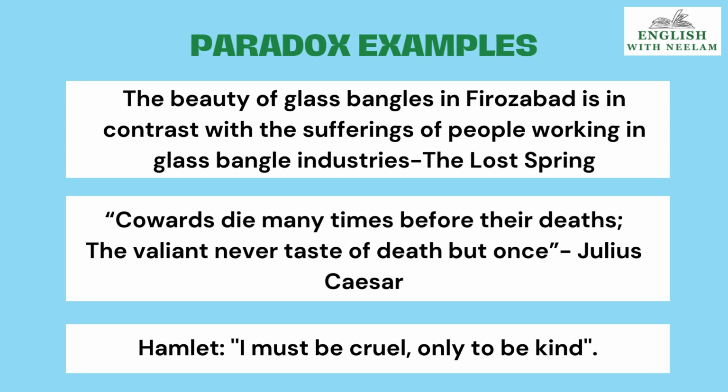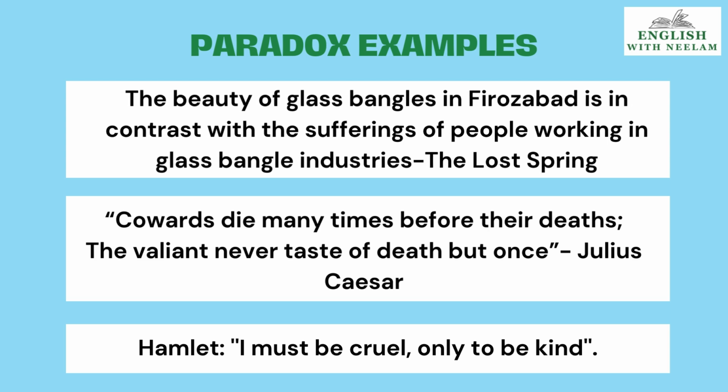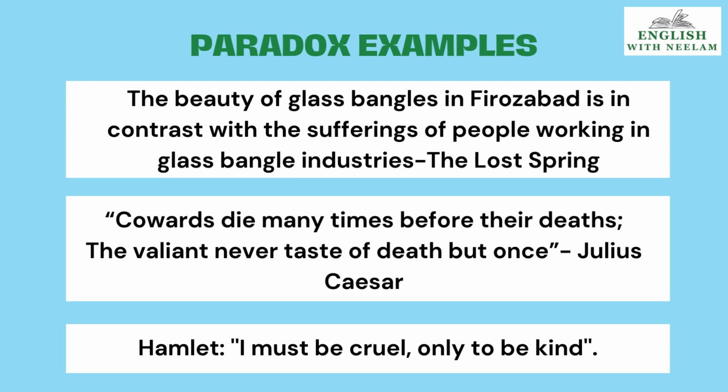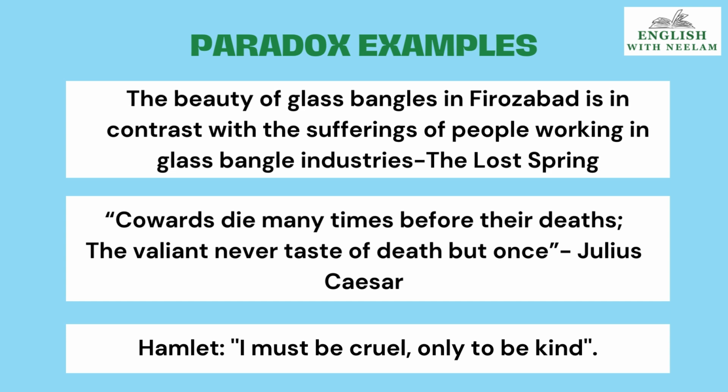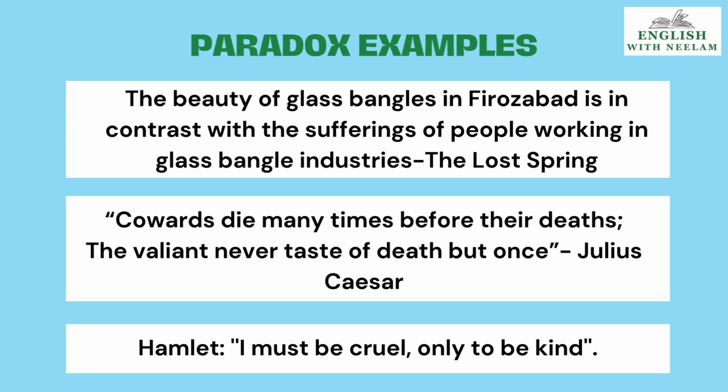If at one glance we see the statement, we will think, what is Julius Caesar saying here? But when we read this statement very carefully, when we go deeper into the meaning, we will come to know that he is making a very powerful comment about bravery. Now, see the next statement.